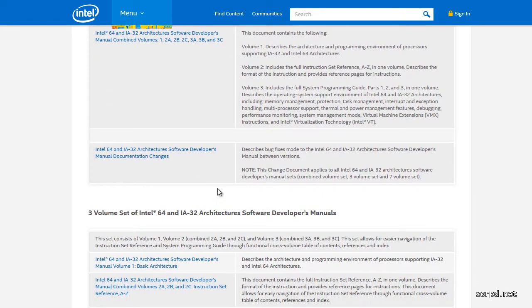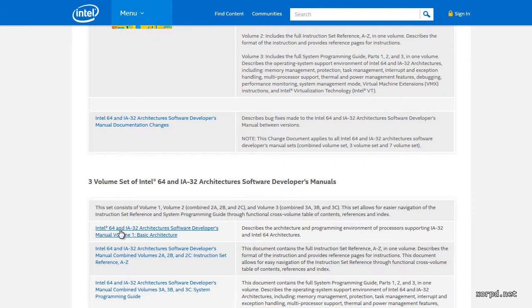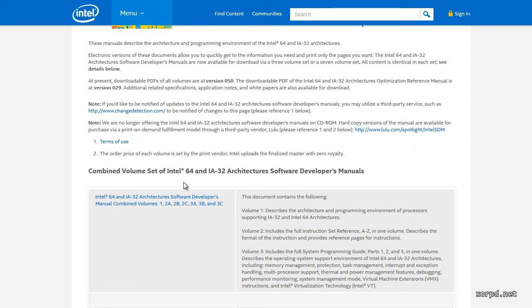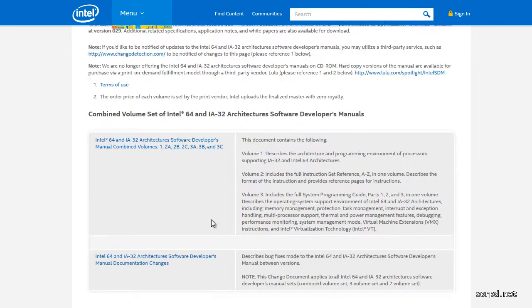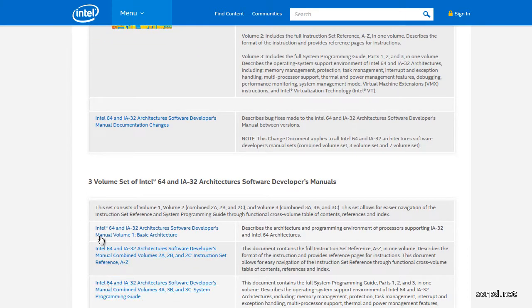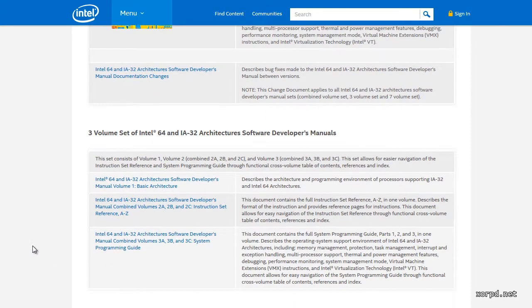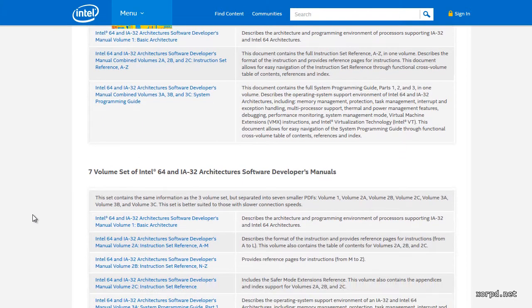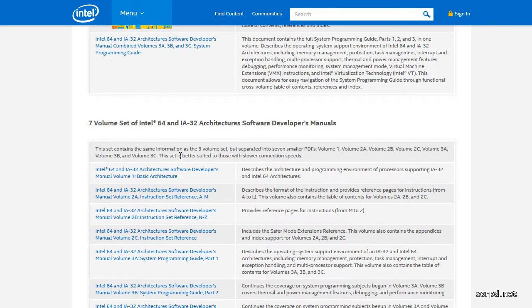Another option would be to take each of the volumes as one file. In the first option we had all the volumes together, and here we have each volume separated as one PDF file. You could get even to some more detailed separation from here by taking only the part that you want.